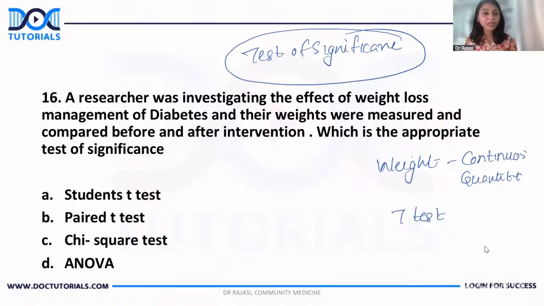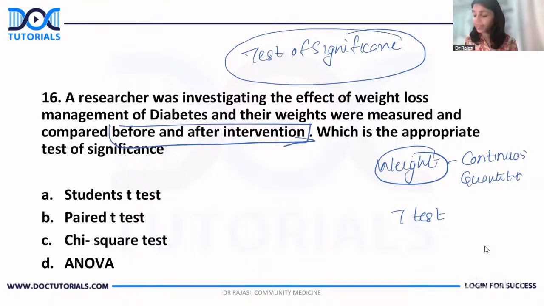Okay, so here there are two t-tests, students t and pair t. So I told you that it depends upon the outcome variable. If the outcome is a quantitative variable like weight or height or BP, then go for t-test. Now, whether it is students t-test or pair t-test depends upon how exactly you are comparing. If you have only one group and you are comparing their outcome before and after giving one intervention, before-after is always a pair, right? Before and after intervention, it is a pair. So it is pair t-test.